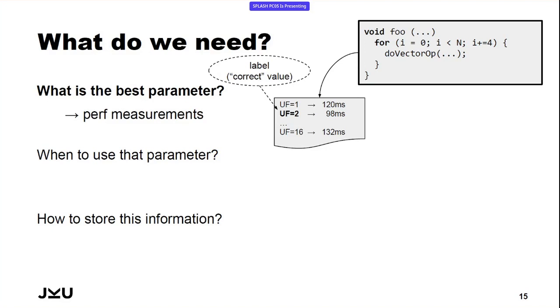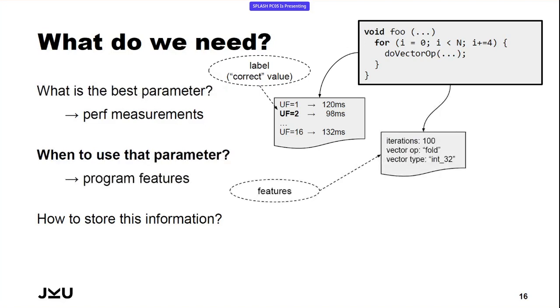So for the first task, for identifying what is the best unrolling parameter, we simply have to do performance measurements. It is not that trivial because we're in a dynamic compiler. Performance measurements isn't that easy, but we had a paper about this for solving these problems and getting consistent performance measurements. Essentially, what we are doing is for each vectorized loop, we create versions where we test all the different unroll factors and then store which of these unroll factors is the best one. And this is the label, so the optimal value, which we want to have the machine learning model to predict later on.